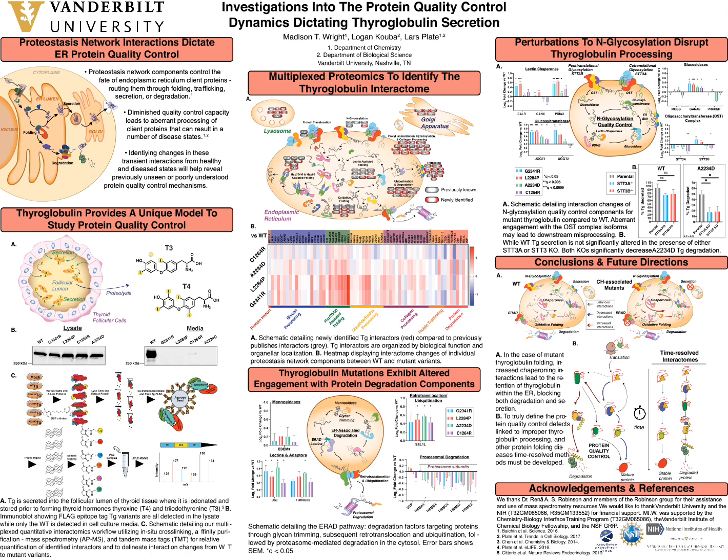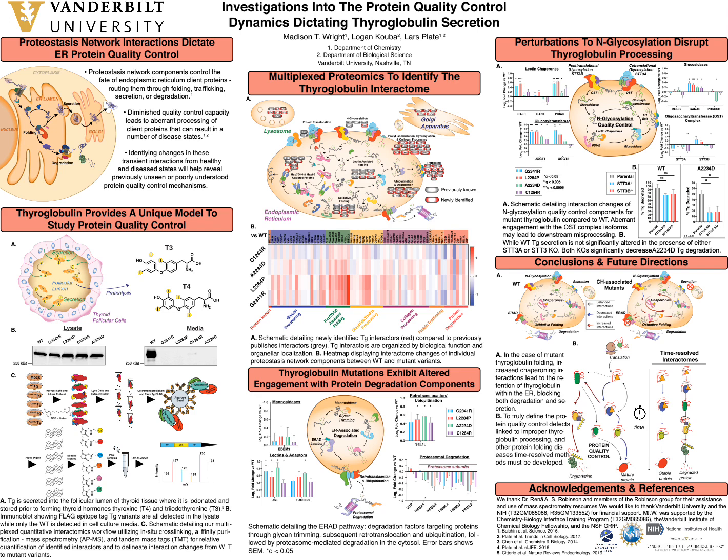Using the model and workflow detailed in the bottom left panel has allowed me to identify and quantify changes in protein-protein interactions that take place from mutant to wild-type thyroglobulin. In particular, we've been able to identify altered engagement with degradation machinery within the cell that suggests altered processing of mutant thyroglobulin through alternative degradation pathways.